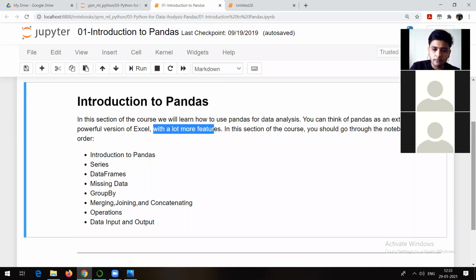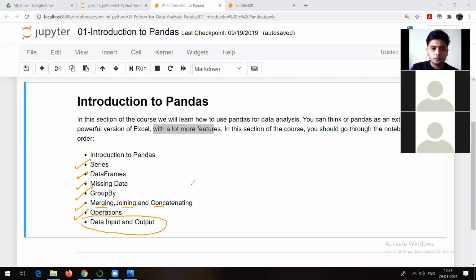We will see what is series, data frames, how to handle missing data, how to group by with the help of Pandas, merging, joining, concatenating. Maybe we might not require this particular thing as per your syllabus, but we will try to see some examples based on that. And then how to do some operations, and finally we will talk about different data input and output.